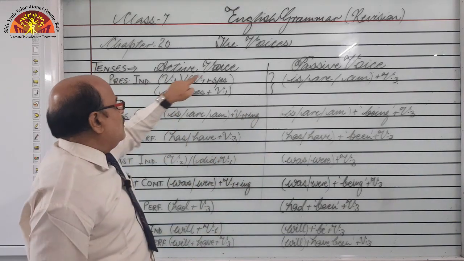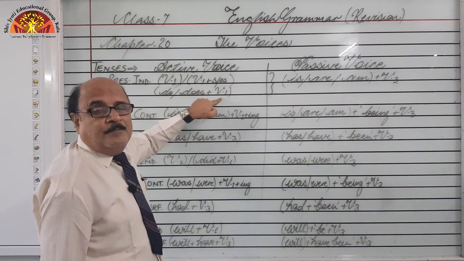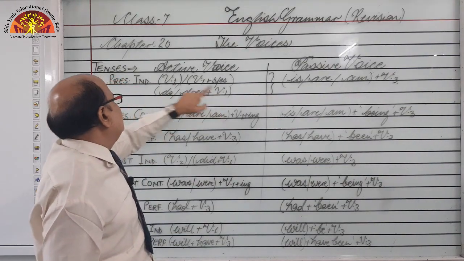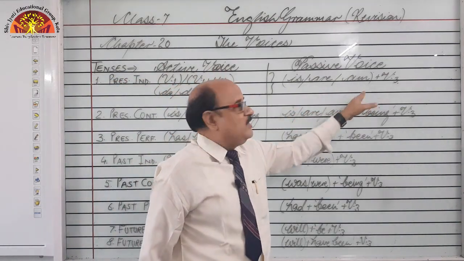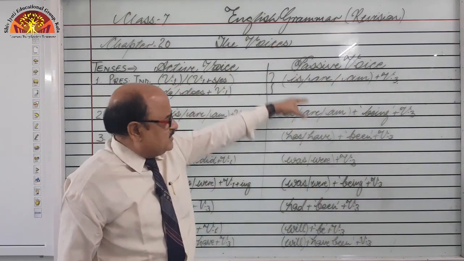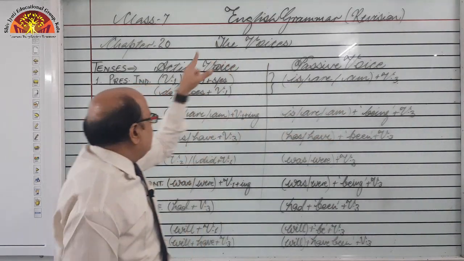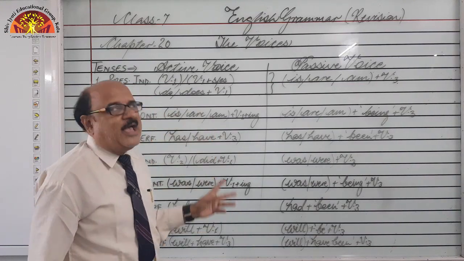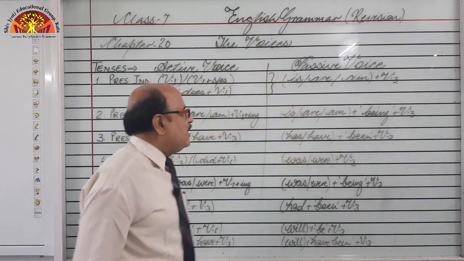If first form or SOS form, do or does plus P1, present form, right? If do or does plus first form of the verb has been given to you in present indefinite tense, we use is, are, am along with third form. I told you, in all these tenses, have a closer look, we have used only the same form of the verb, and that is the third form. Here different helping verbs and different forms have been used according to tenses. But no matter, in passive voice we have to use only the third form of the verb, right?